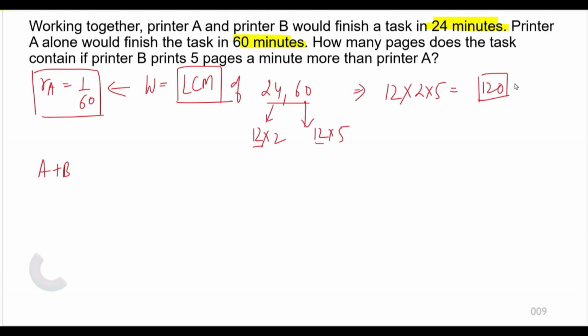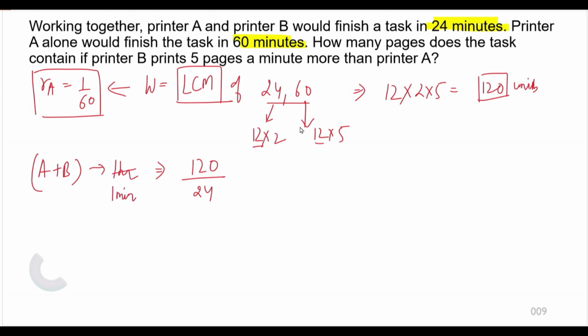This is the amount of work done. So what is the amount of work done in 1 minute? This is equal to the amount of work upon the amount of time taken. This is given in minutes, so it will not be hour. This is 1 minute work.